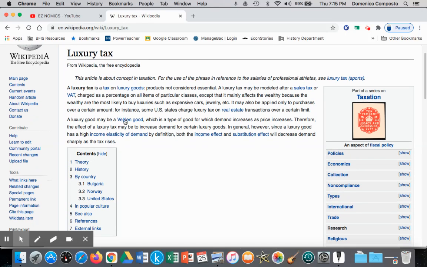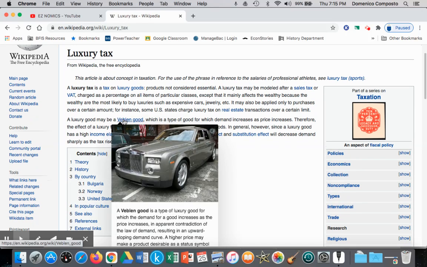Unless, of course, in theory, the luxury good is a Veblen good, and perhaps I can create another video to discuss that, even though it's not on the IB syllabus. A Veblen good is a situation where the demand curve is actually upward sloping, where demand increases as price increases because the luxury good is considered a status symbol, and the higher the price, the scarcer it becomes for consumers, and so those who have it have prestige.